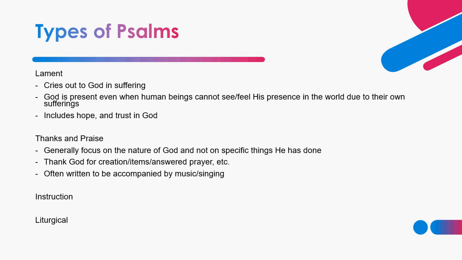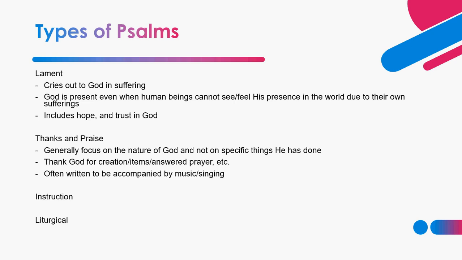And then the second one, psalms of thanks and praise. These types of psalms focus on who God is, the nature of God, not so much specific things he has done or accomplished for us, but the character of God.